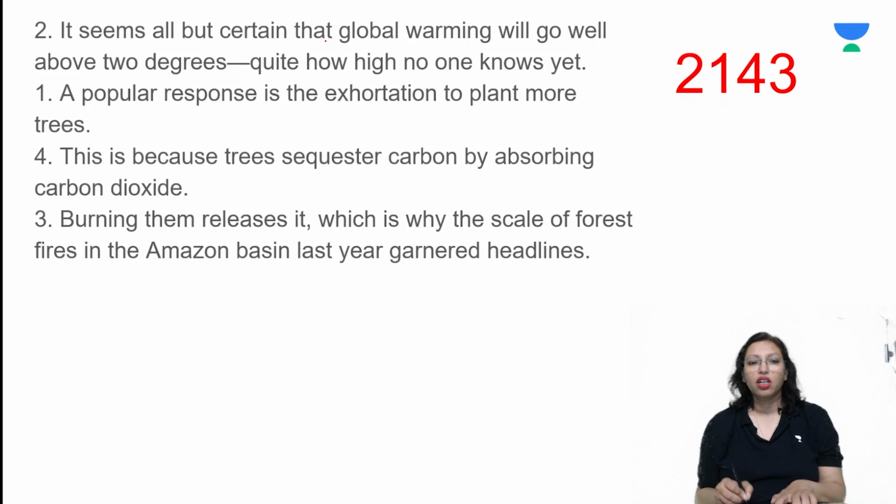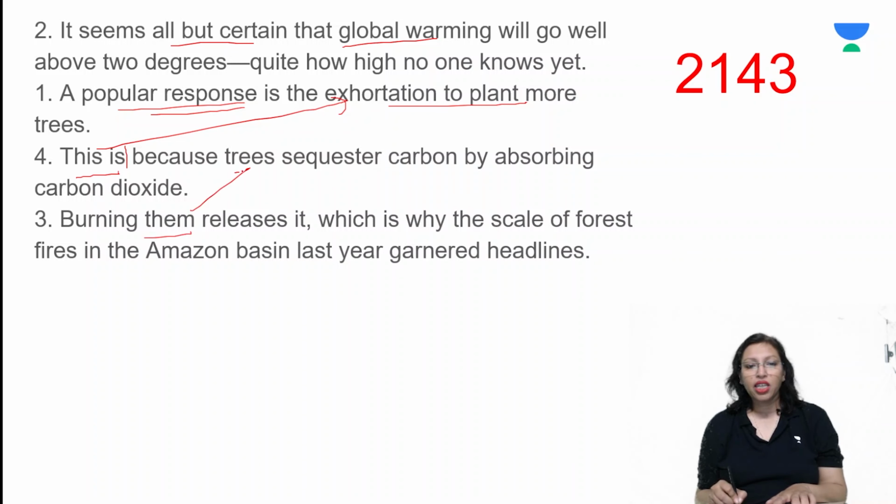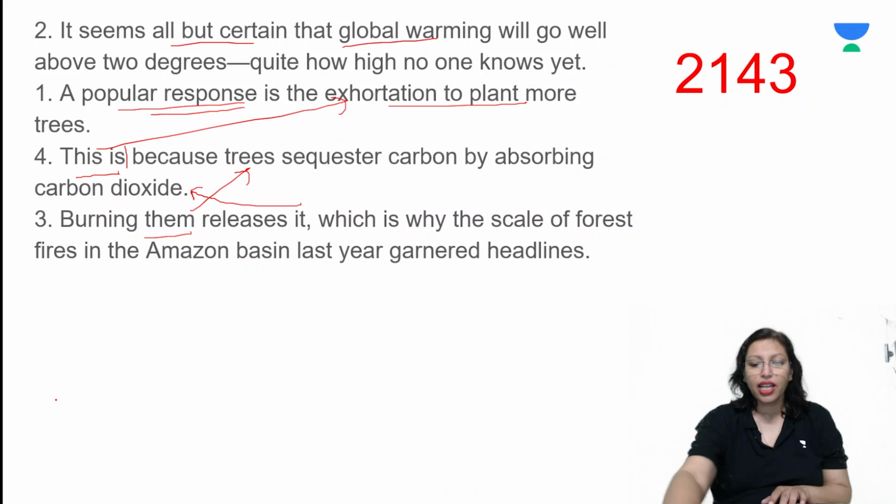We start with being all but certain that global warming will go well above 2 degrees. Popular response to this problem of global warming is to plant more trees. Why? This refers to the exhortation to plant more trees. Why? Because trees will absorb the carbon dioxide. Burning these trees will release it. My fault. Will release the carbon dioxide. So those were the links here. Very beautiful links that were given in this question, and a very beautiful question also. I hope you got that.